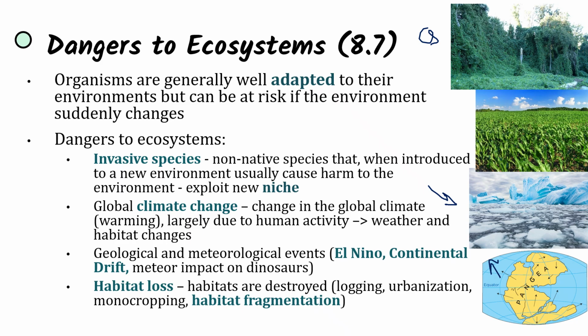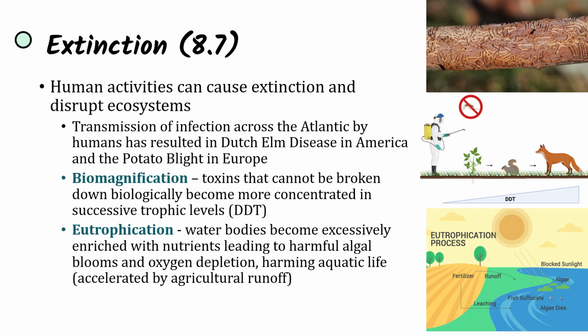Lastly, we have habitat loss, where habitats are destroyed due to logging, due to urbanization, in order to take out a diverse ecosystem and replace it with a single crop for growth, and fragmenting habitats. These are going to destroy habitats, and they're going to replace them with less biodiverse ecosystems that are not going to be so resilient to change. And so these disruptions that human activities can cause can also lead to extinction.